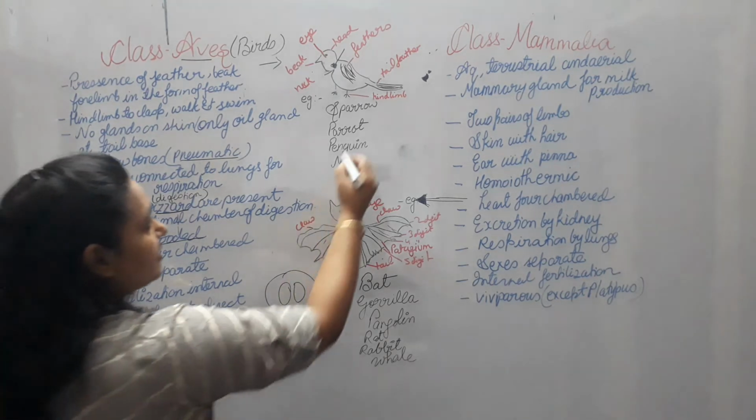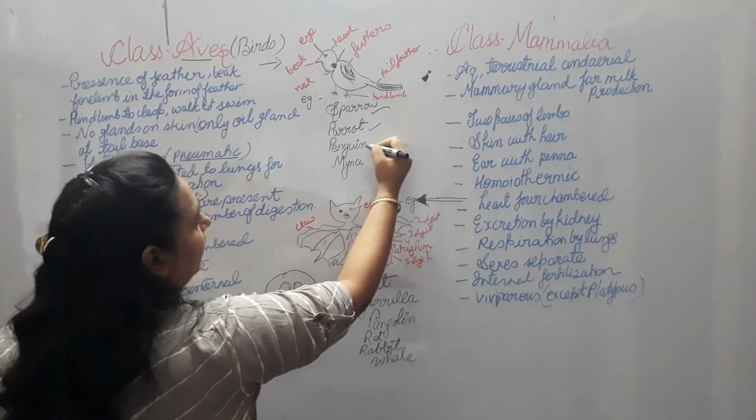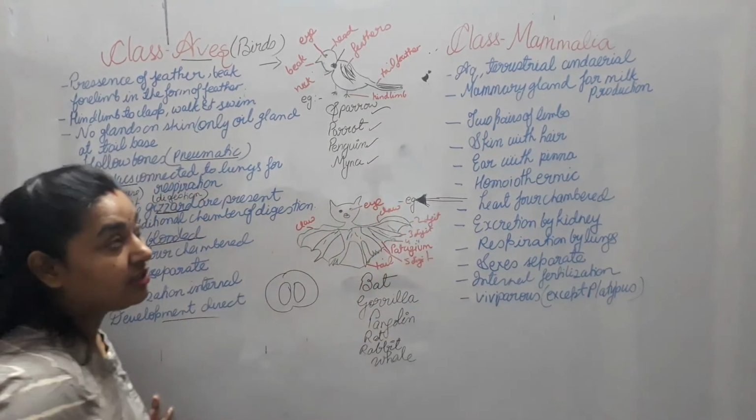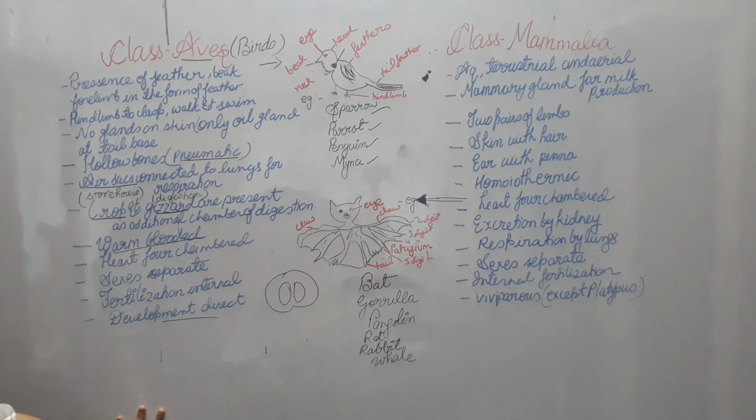So some examples I have mentioned: sparrow, parrot, penguin, myna. These all are the aves.